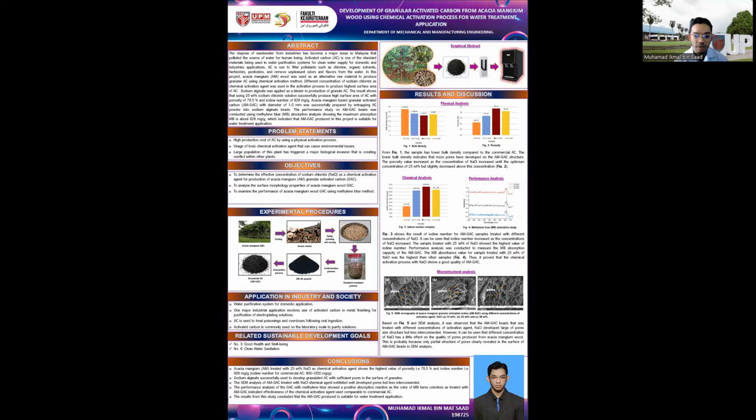The performance analysis of the GAC with methylene blue shows a positive oxidation reaction to the color of the methylene blue, as it turned colorless when treated with the GAC. And the last one, it can be said that the GAC produced from the AM is suitable for water treatment applications. Okay, I think that's all from me.